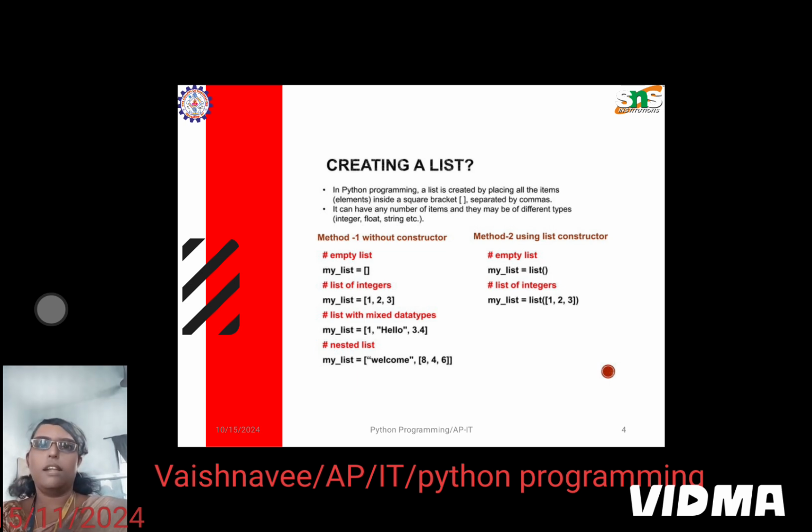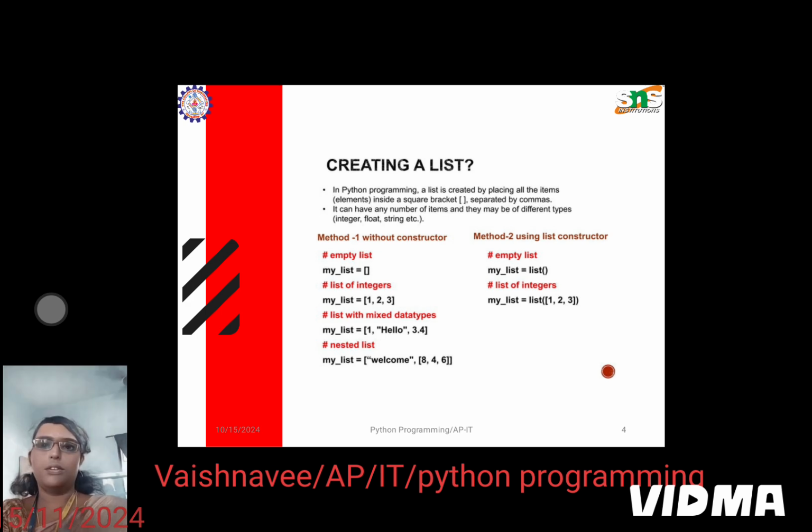For example, we have created a list, and in that list we have another list 8, 4, 6. The combination of these two is said to be a nested list. When it comes to the constructor, we use my_list is equal to the list function. The values are created within the function. So this is about the constructor.